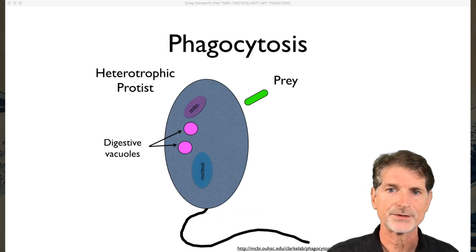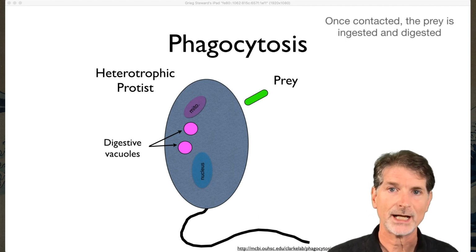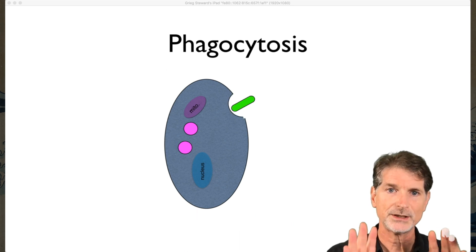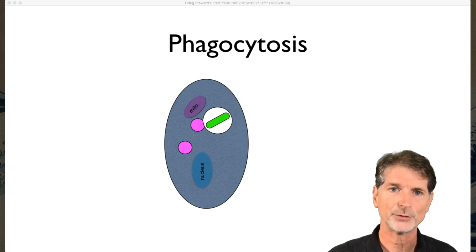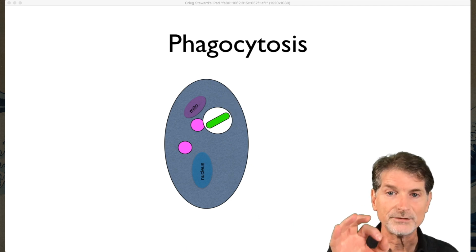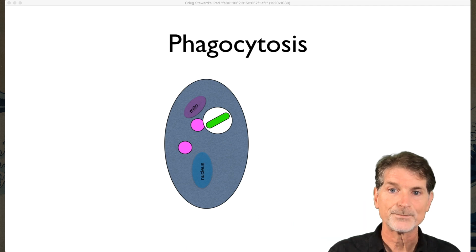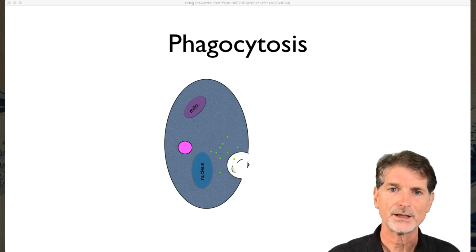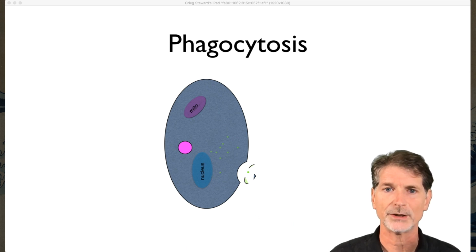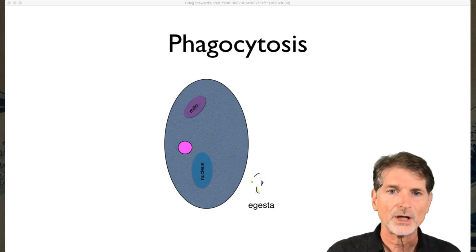So this is just a simple animation showing the process of phagocytosis, the means by which protists engulf their prey. Once contacting a prey, it becomes ingested by wrapping it around and bringing it inside. So it's now encased in a vacuole inside the cell. Now we see digestive vacuoles with enzymes that merge with it to begin the digestive process in the vacuole. Digestion occurs, and then this thing can fuse back with the cell membrane and dump any remaining contents back out into the water. We call it egesta.